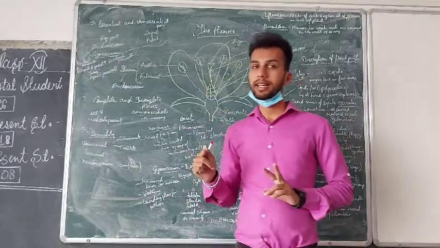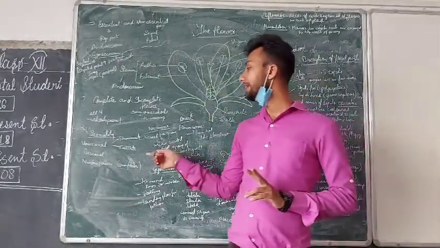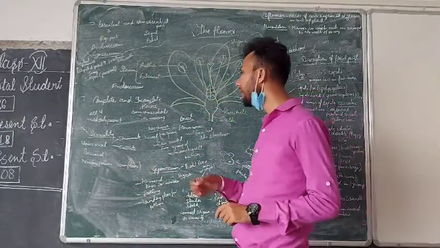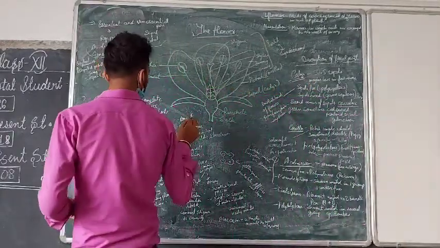Unisexual flower, which carries the stamen, is called a staminate flower. With the pistil, it is a pistillate flower. Then bisexual flower and neuter flower. Now, after completing this, there is one more term, bracts.